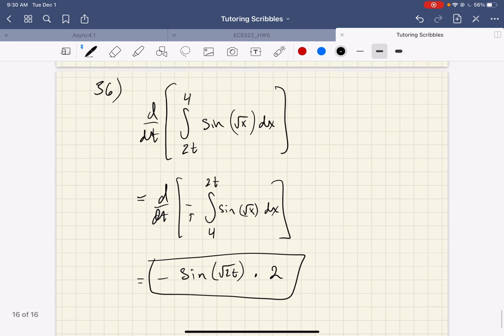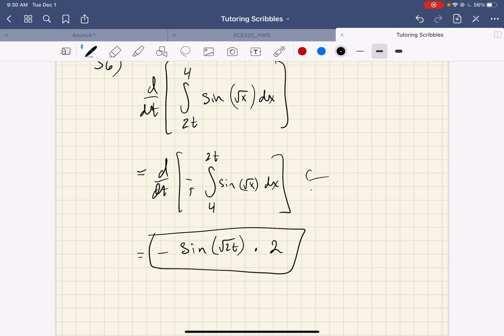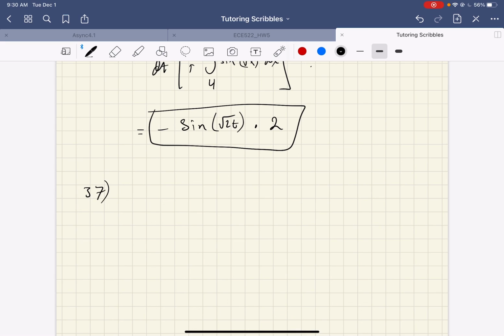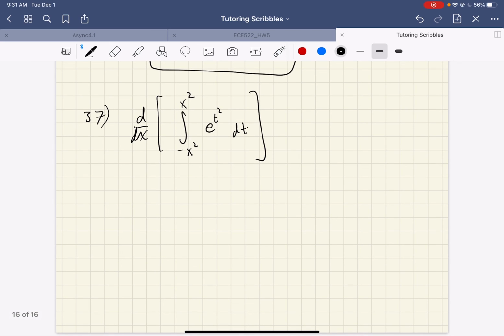But this idea of manipulating to get to the form you want, that's what they use in 37. So let me give you a hint for 37. It says take the derivative of the integral from negative x squared to positive x squared of e to the t squared dt. So here's your hint, and then I'm going to stop and call it a day.